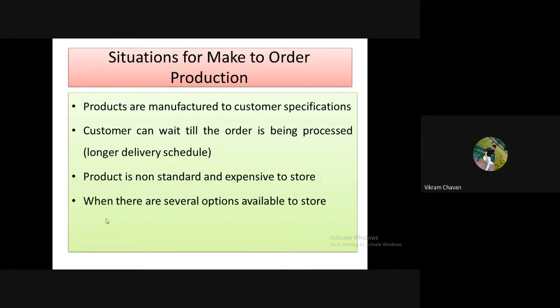After getting the order from the customer, only then we have to start the work on the product. So this is the situation for make to order production.